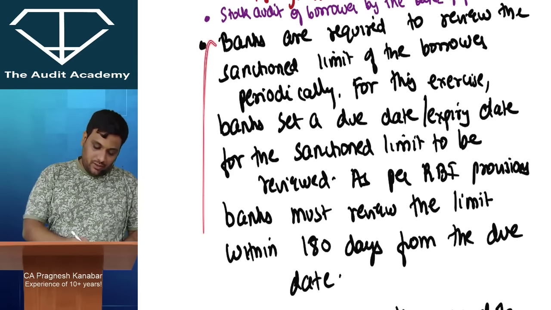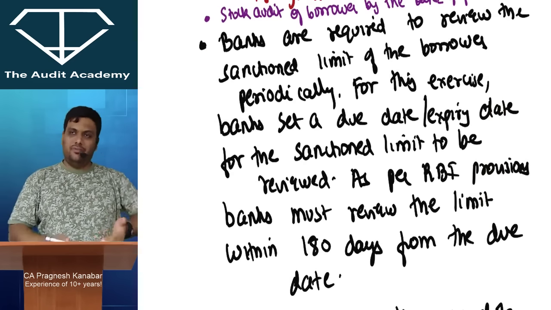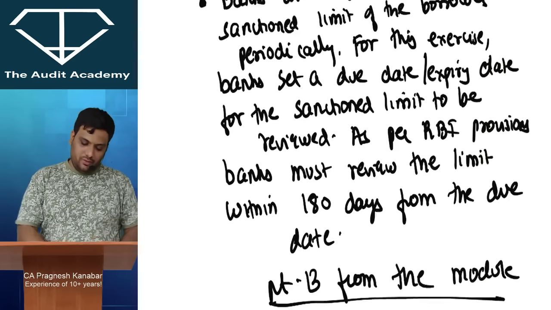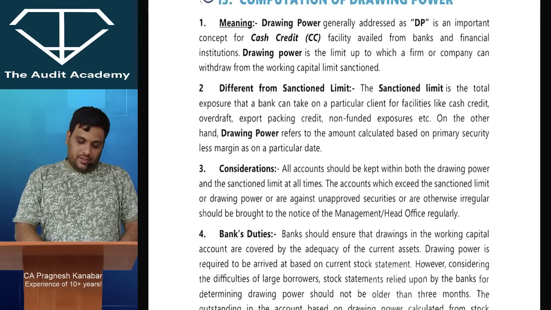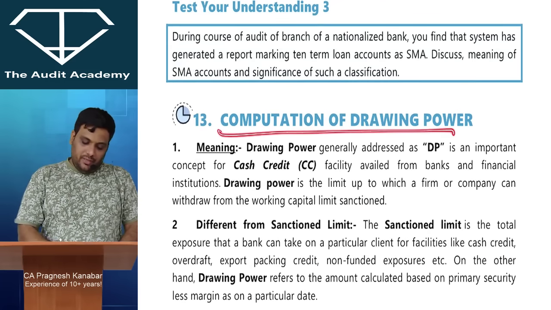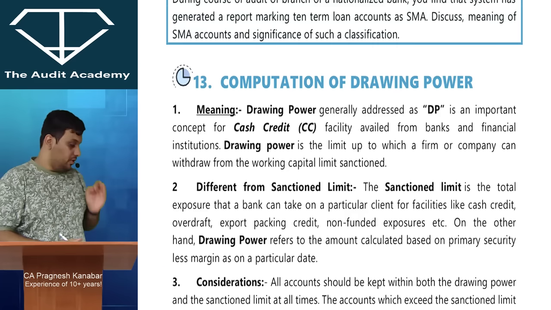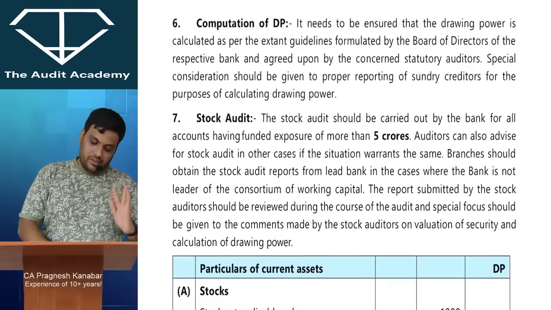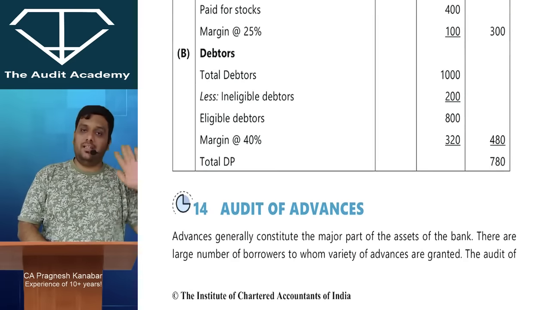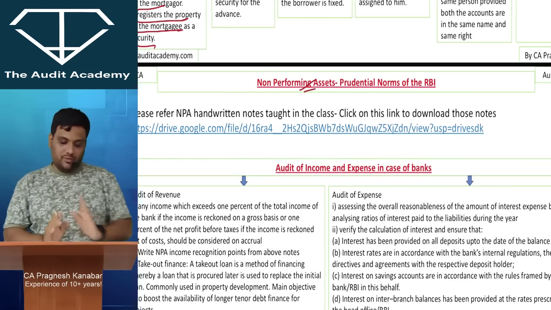Okay. Now this particular point is an additional point which I have written. If you want to go through this, it is okay. Otherwise, even if you ignore it, it is fine. Not a problem at all. And this particular point number 13, from the module or even from my textbook, is the computation of drawing power. Please go through this point properly. Just read it once because this is a very sensitive area. Although it is covered in my discussion, it is my humble request that you please go through it once.